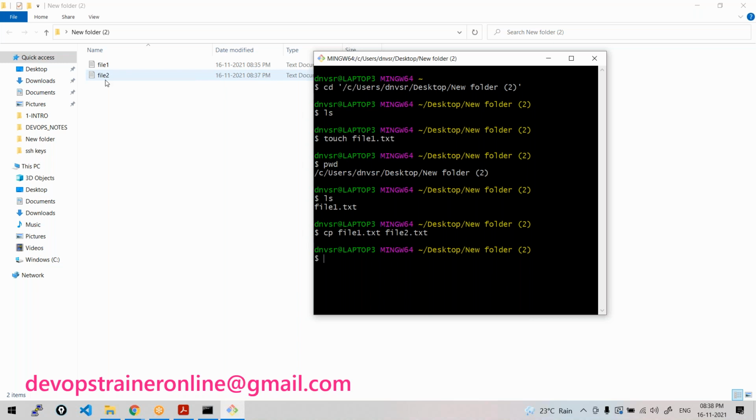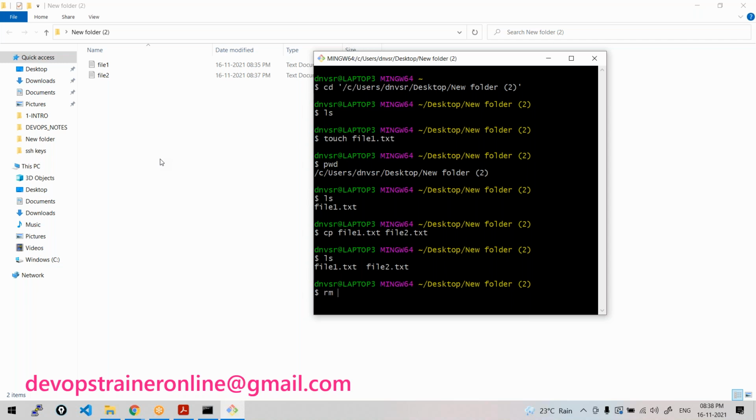Because like I said, if you have 100 files, working with the GUI will not be effective. You have to use the command line. So that's how you do it. Now again, ls will list the files there. Yes, I have 2 files. If you want to delete, these are the very basic operations, right? If you want to enter into any particular system, these are the basic things you do, creating files, folders and all.